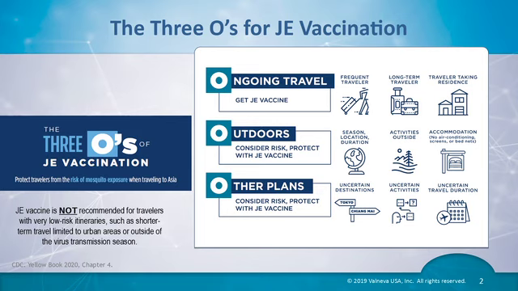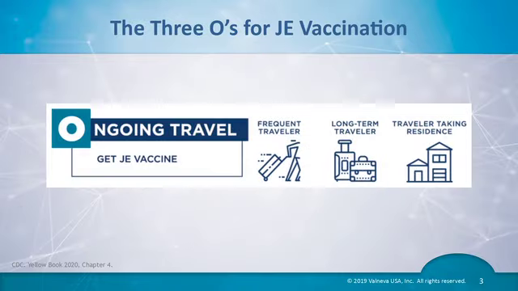You may recall from other modules that JE risk is about exposure to mosquitoes who carry the JE virus. Each O defines an itinerary that increases the risk of exposure to JE through mosquito bites. The first O is for ongoing, as in ongoing travel. Frequent travelers, long-term travelers, and those taking up residence require vaccination.